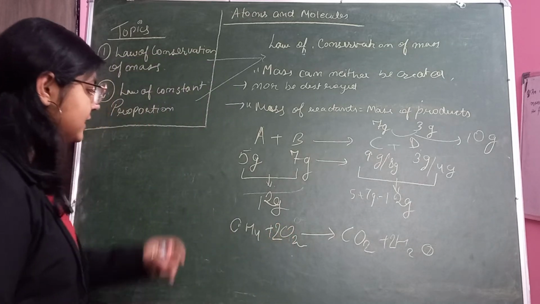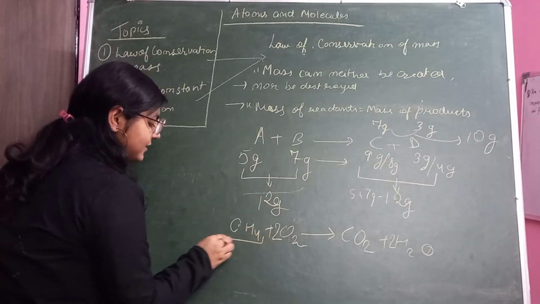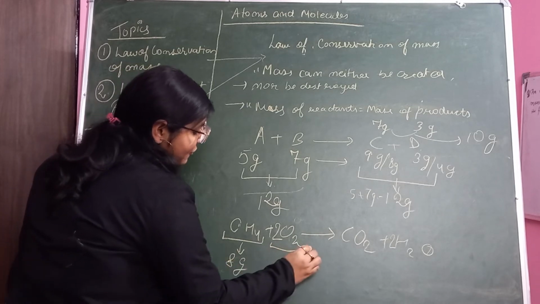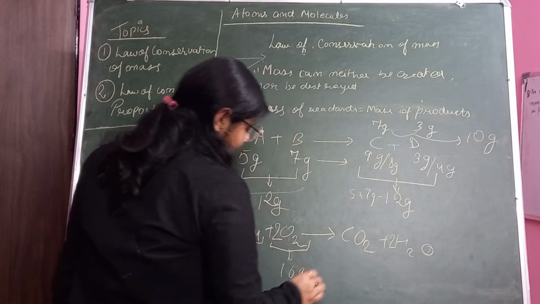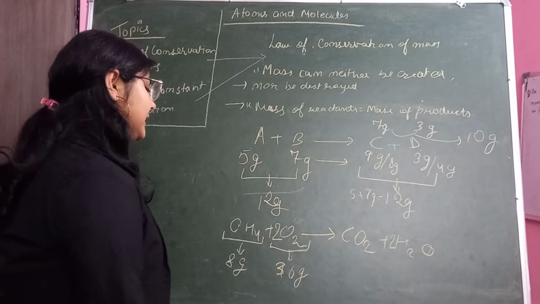So it's done? Yes. So now, even if I say that the mass of methane taken here is 8 grams and mass of oxygen taken here is, like 16 grams, or take it as 36 grams, then what will be the